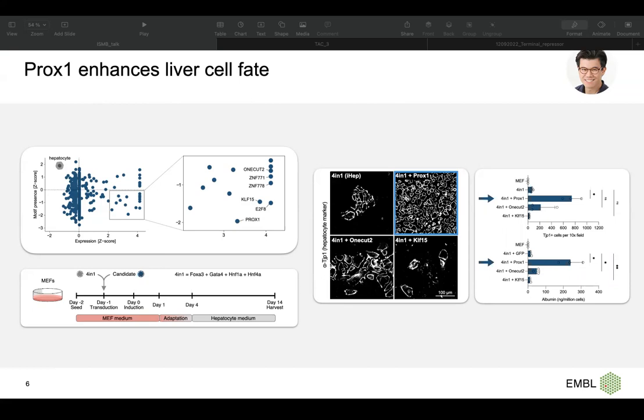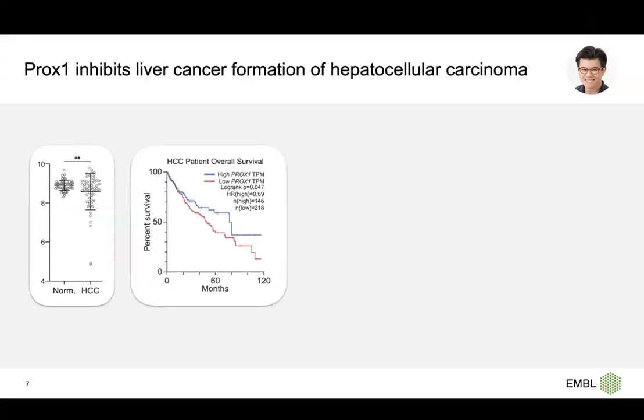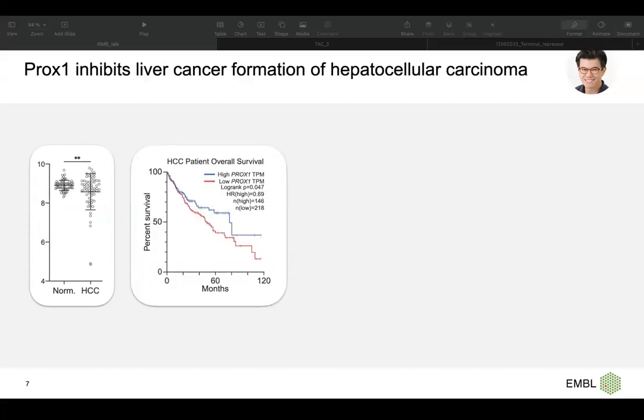Now I want to go back to my second question and see if these safeguards can help us prevent diseases that are related to cell plasticity. One of these diseases is, of course, hepatocellular carcinoma. The first thing we observe is that in normal versus hepatocellular carcinoma, PROX1 expression is significantly higher in the normal. The second thing is that the survival rate with high PROX1 expression is significantly higher than with low PROX1 expression.